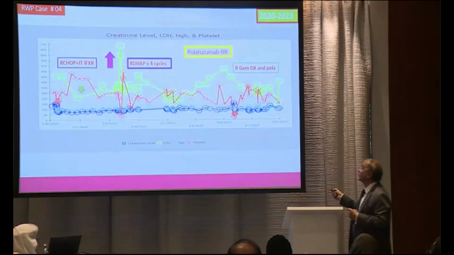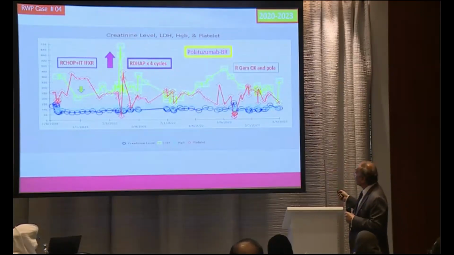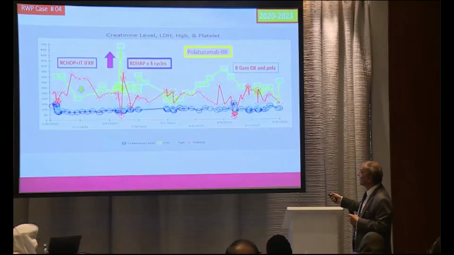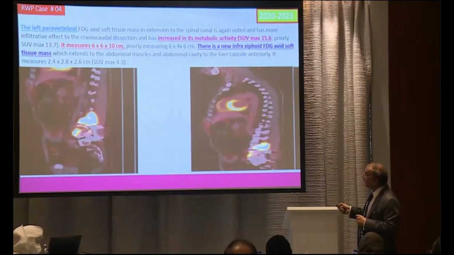Then what can we do? Pola-BR. Because now we thought it was critical, the patient would go anywhere. After the 3rd cycle of Pola-BR, again the disease went up. So what was left? We were just doing experiments with what is available, GEMOX plus Pola. We gave it, and after the 4th cycle it didn't work as well, and the disease progressed. Now you see, 1st line, 2nd line, 3rd line, 4th line, in a 35-year-old young man. Now what happened? After the 4th line, a left paravertebral mass, you see here, increased metabolic activity up to 15.6, very active lesions, and bulk as well.